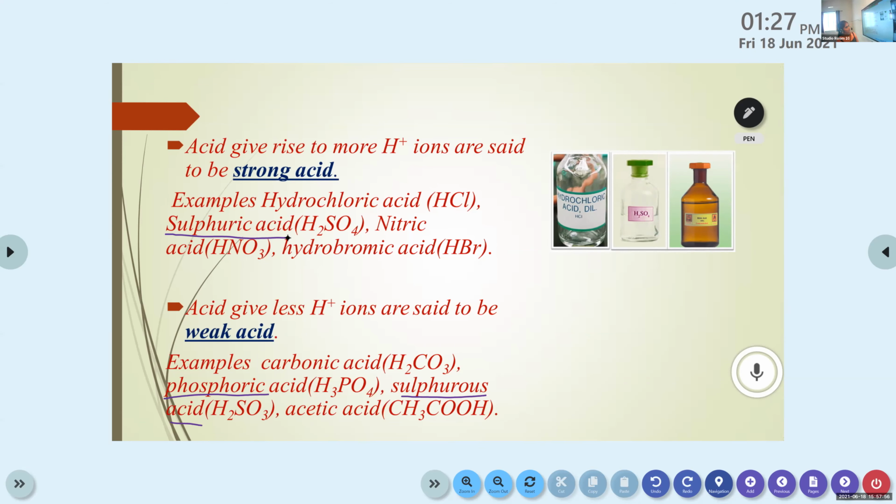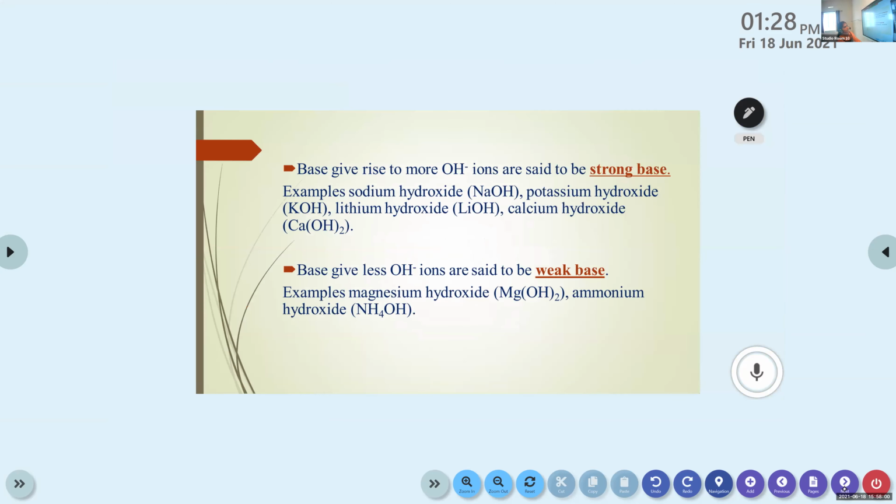Okay, then we are moving to the next one, that is strong base and weak base.